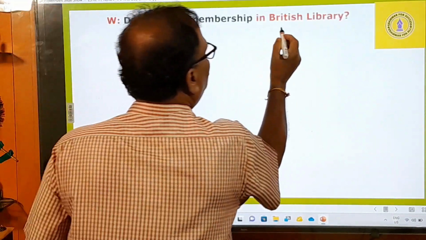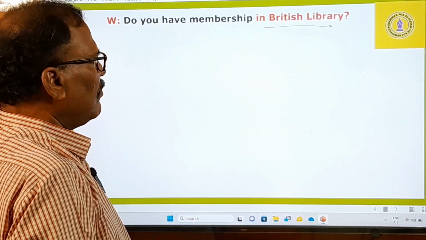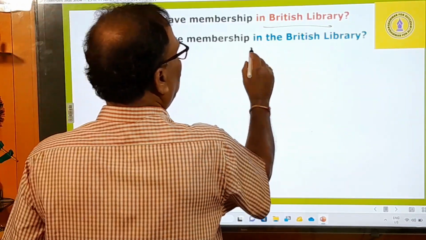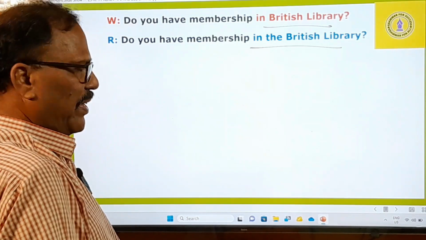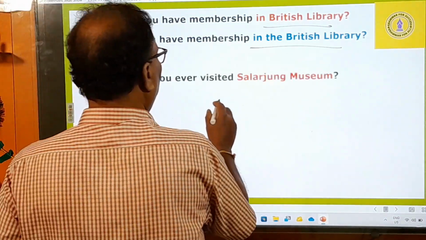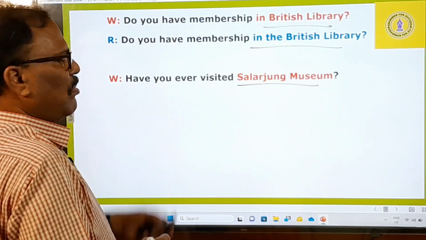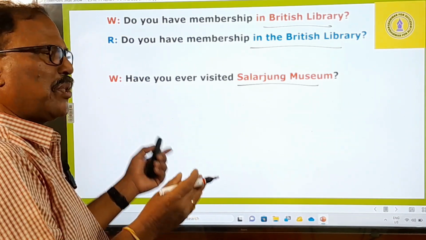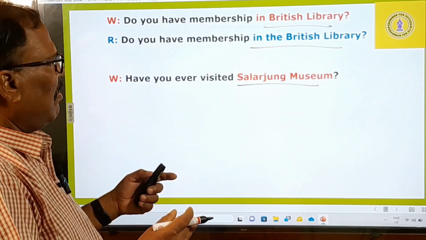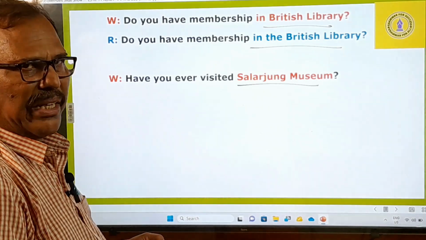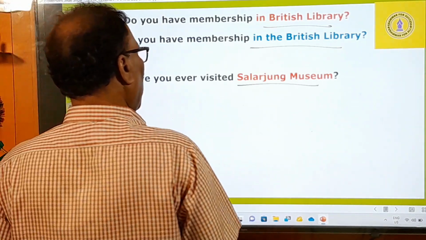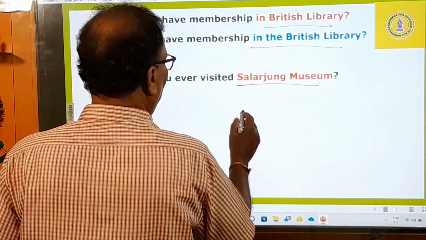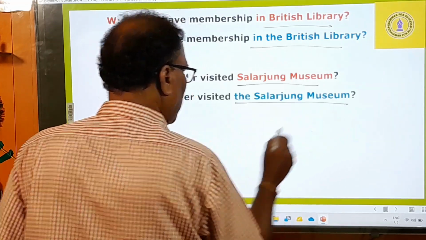Do you have membership in British Library? You cannot simply say British Library, but you say in the British Library. And then comes, have you ever visited Salarjung Museum? Don't say like that. It might look correct to you, it might look right to you, but it is not grammatically right. So it is grammatically a wrong sentence. And you have to say, have you visited the Salarjung Museum?